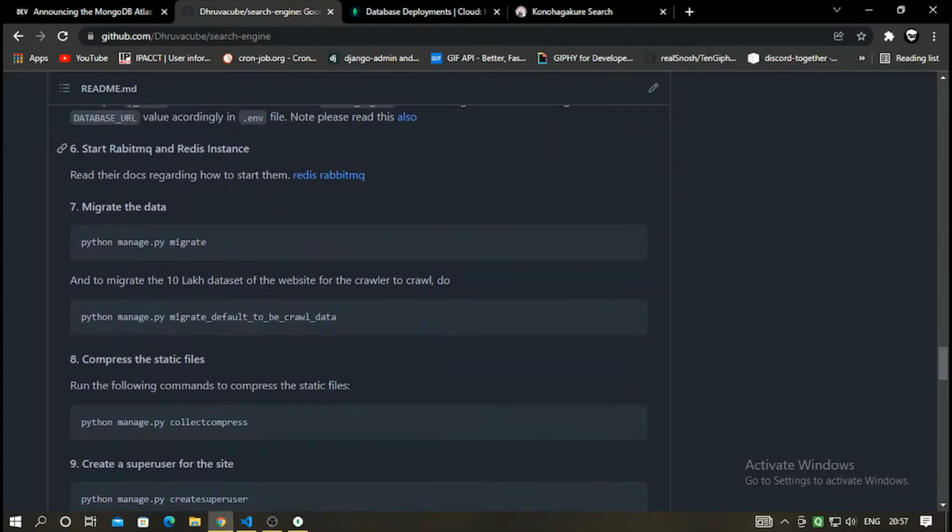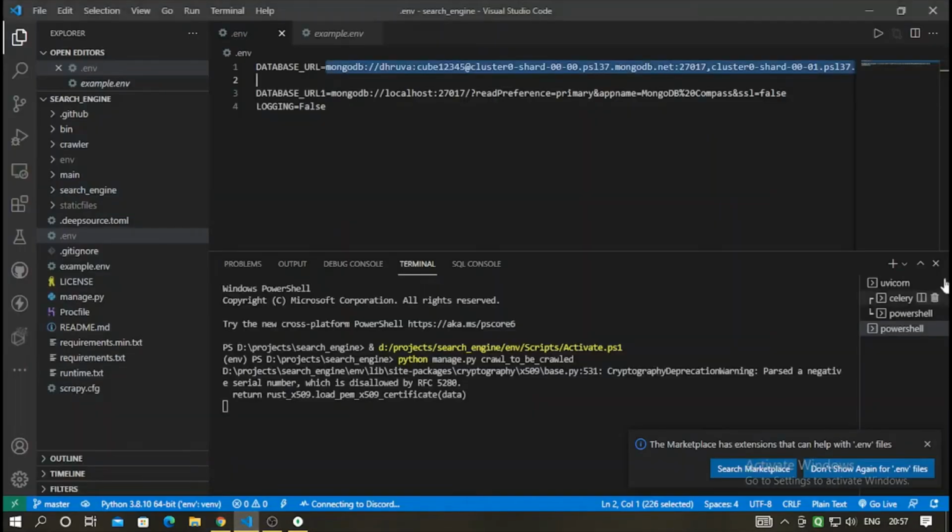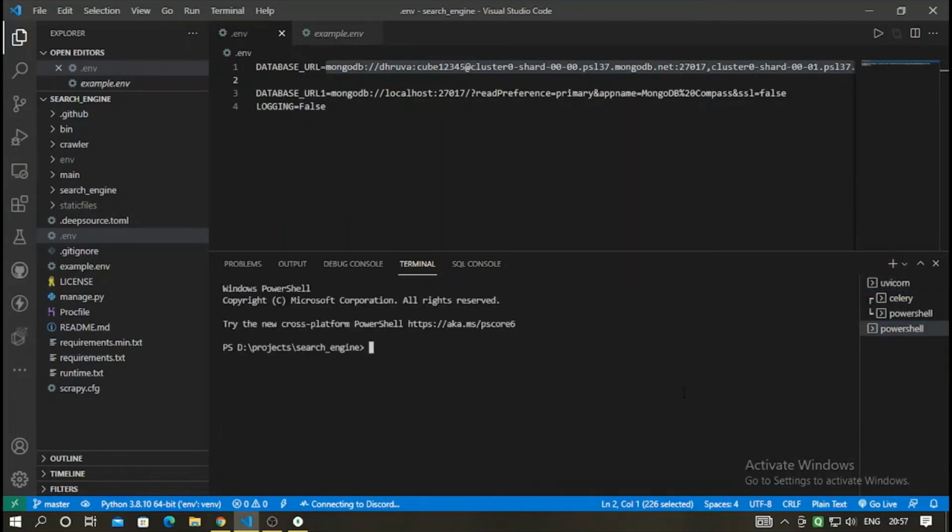Now start the RabbitMQ and Redis instance that I already told you about, and then you have to migrate the data. To migrate the data, you have to just copy this command, python manage.py migrate, and open a new console with the virtual environment already being activated. I'll open a new console and paste this.